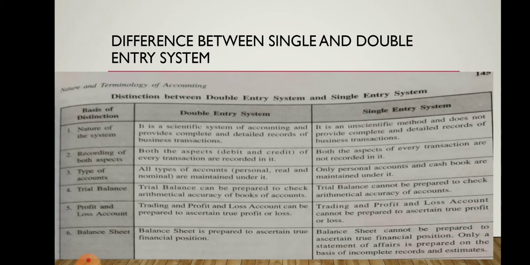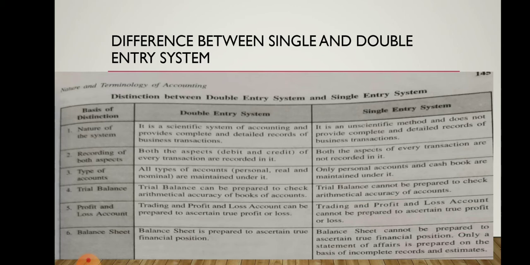Trial balance can be prepared in the double entry system to check the arithmetical accuracy of the books of account. But in the single entry system, the trial balance cannot be prepared to check arithmetical accuracy, because two aspects are not recorded. In the double entry system, the trial balance is prepared, and its purpose is to check the arithmetical accuracy of the books of account.